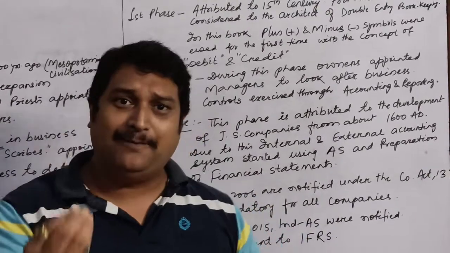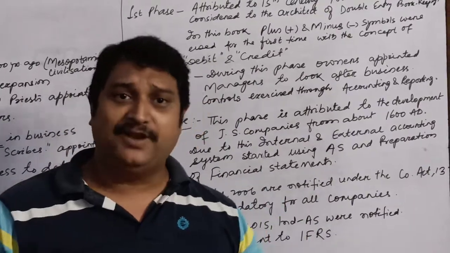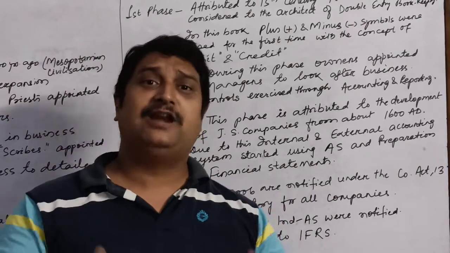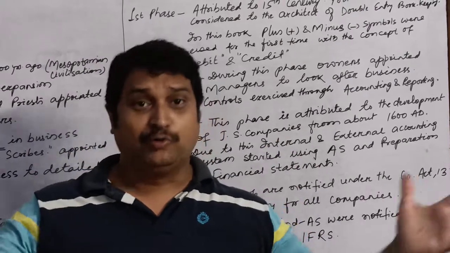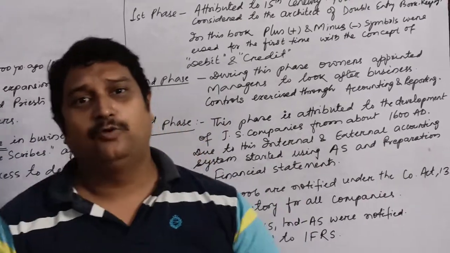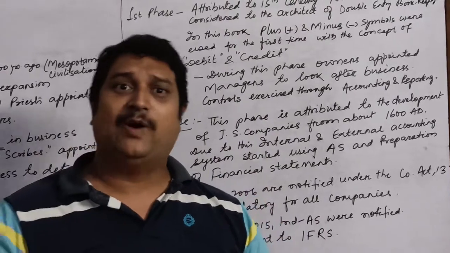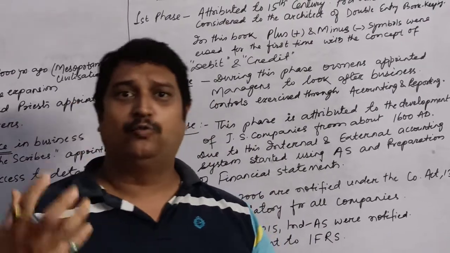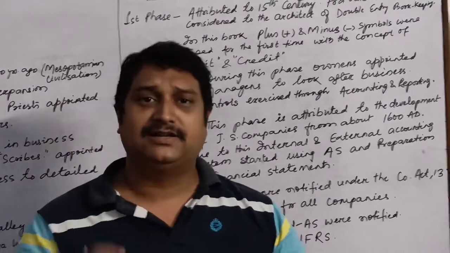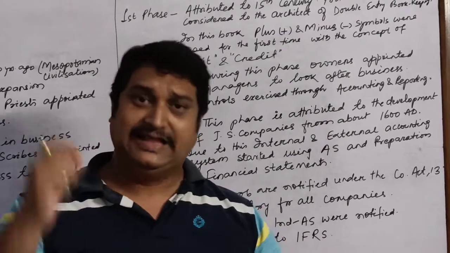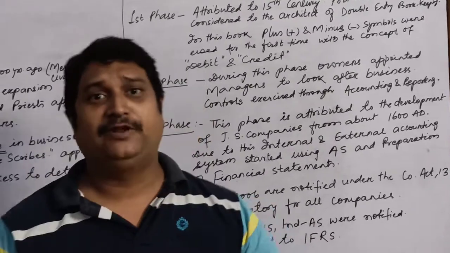Children, when joint stock companies came into force, there were millions and millions of shareholders. All the people who had bought shares of these companies became the owners, and it was very difficult for them to come together to run the business. That is why directors were appointed; a group of directors is known as the board of directors. They were appointed to look after the business.